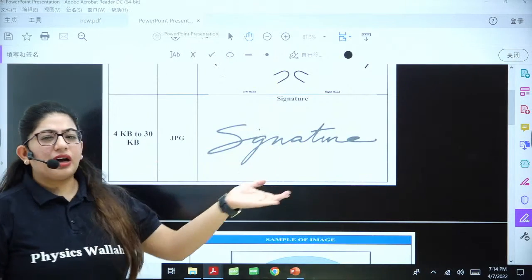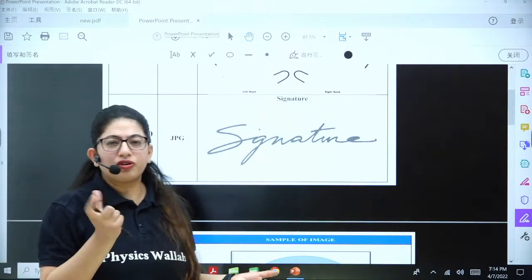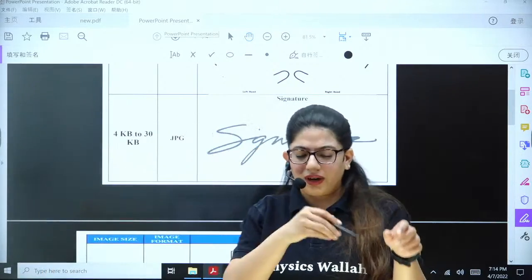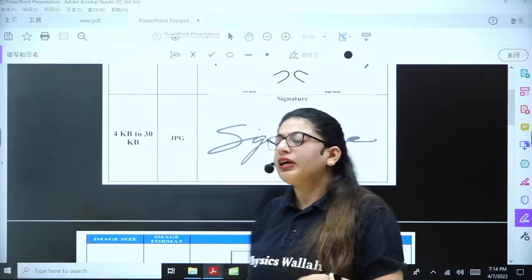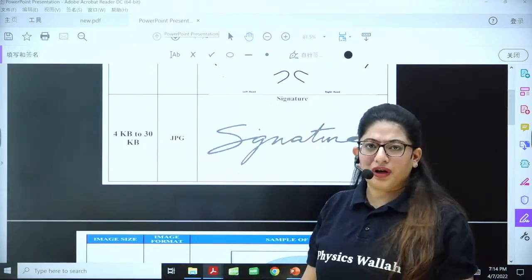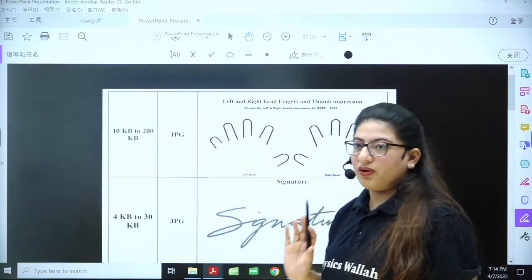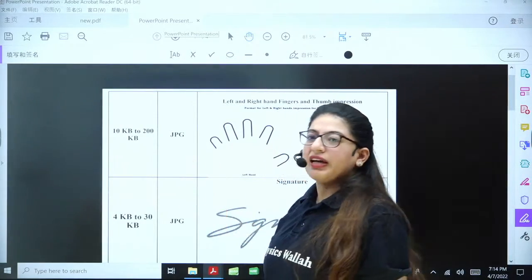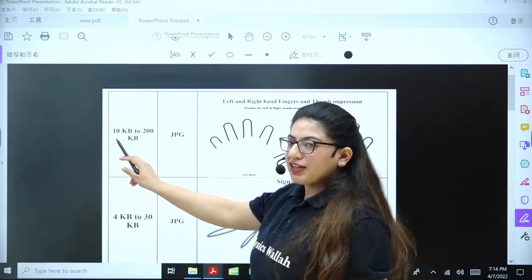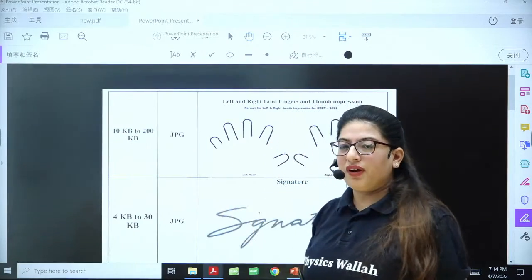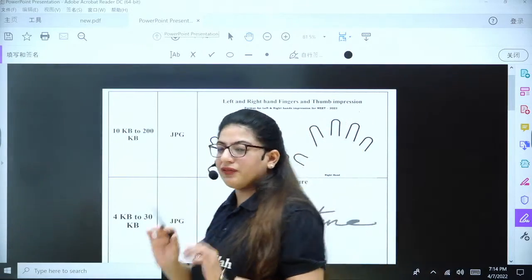This can also be done with the help of a phone. If you have a good camera, just write on a paper, sign it, scan it, and you can resize it yourself if you can. Next is your fingerprints. Fingerprints will also be in JPG with a size of 10 KB to 200 KB.